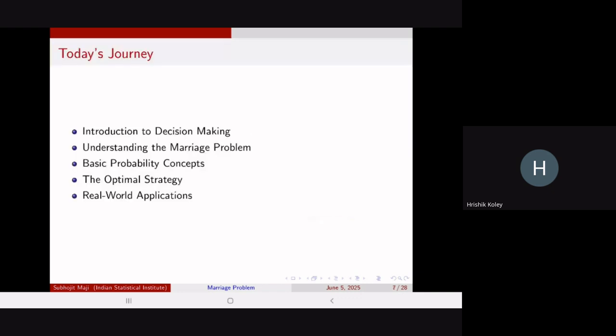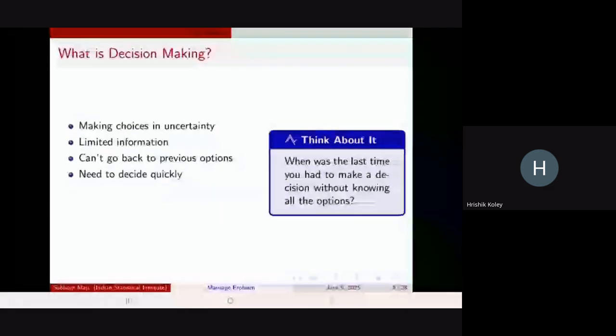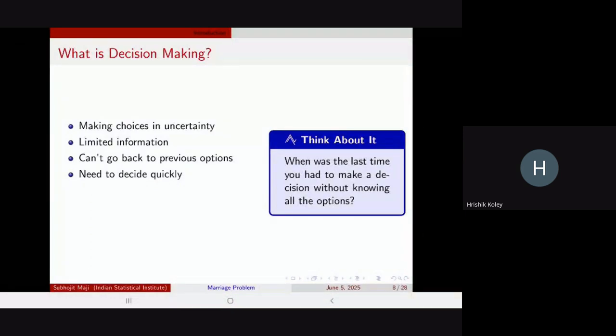So this is a brief structure of today's journey, and moving on. What is decision making? You have to make a choice in uncertainty. In layman's terms, you have to make a choice, but there is uncertainty in the issue. You have very limited information, you can't go back to previous decisions, and you need to decide quickly. You have a time bound.